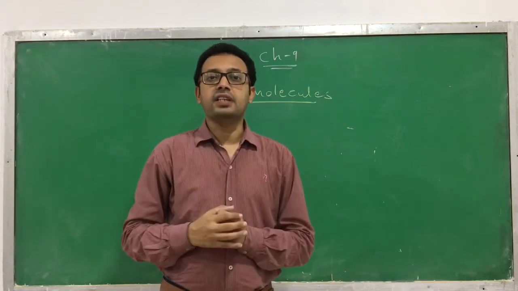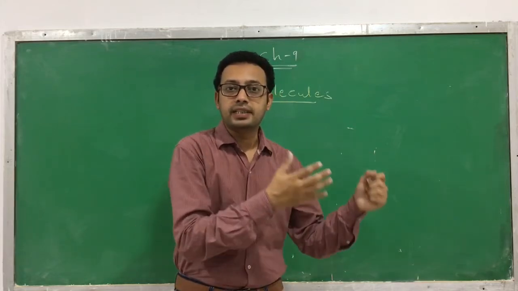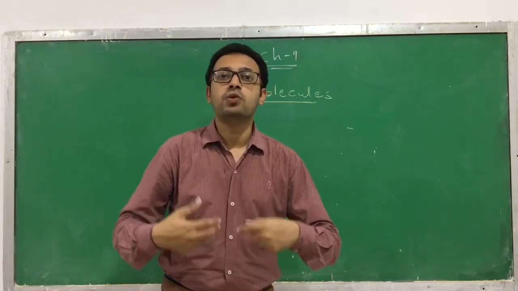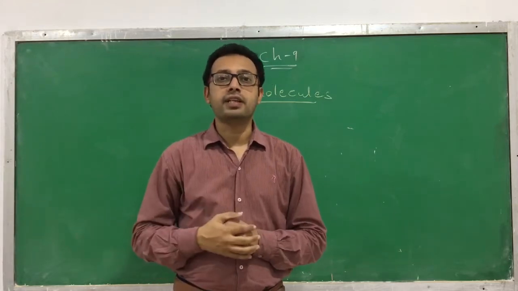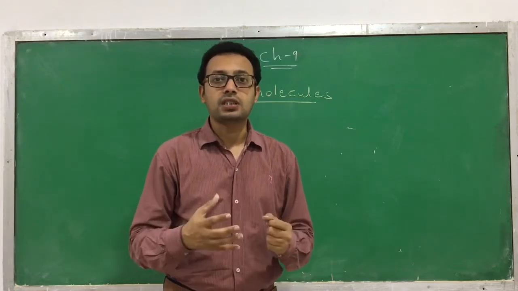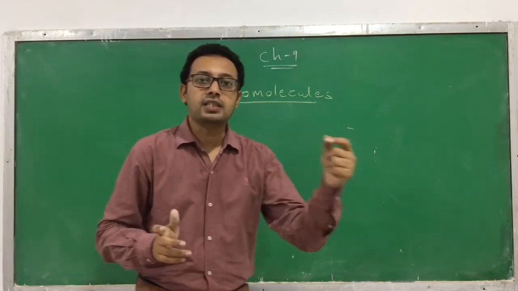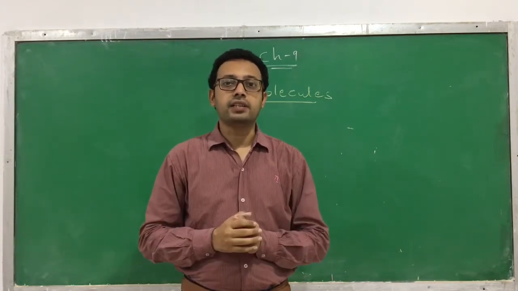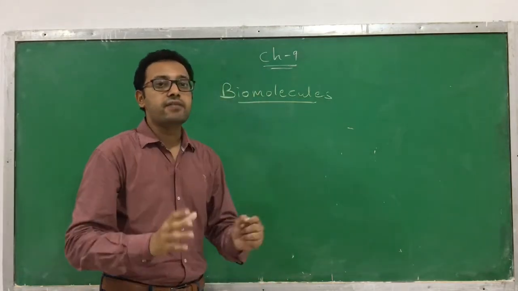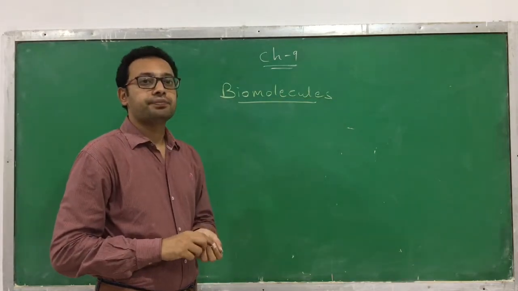But the difference is that in a living organism the ratio of carbon and hydrogen is much higher compared to non-living things like the earth's crust. So these are the chemical compounds found in our surroundings, whether non-living or living. Here we focus on the compounds found in a living organism, and that is what we call biomolecules.